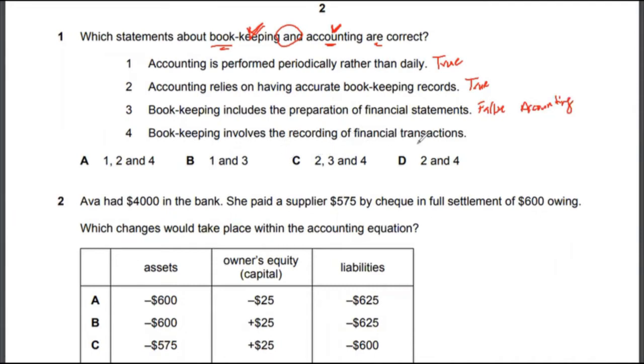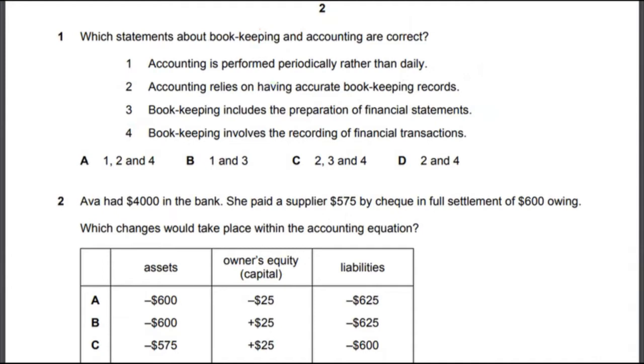Statement 4, bookkeeping involves the recording of financial transactions. That is very true. So if you see, statement 2 and statement 4 are very much interrelated. Because bookkeeping is about recording financial transactions, accounting is going to rely heavily on accurate bookkeeping records, because if your bookkeeping is not accurate, then of course your financial statements won't be accurate. So 1, 2, and 4 are the statements which are true, and the answer to multiple choice 1 would be option A.